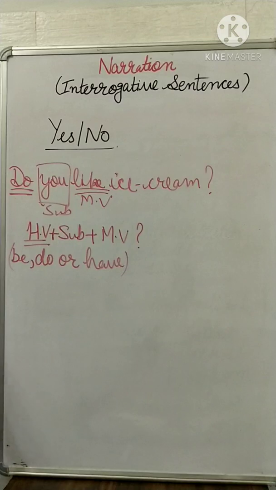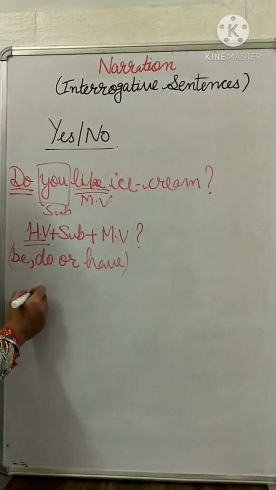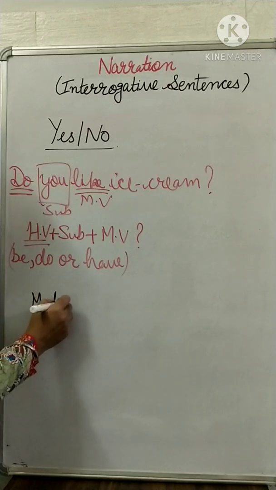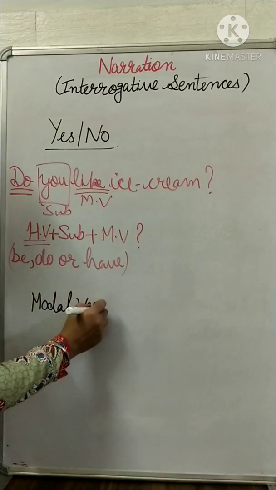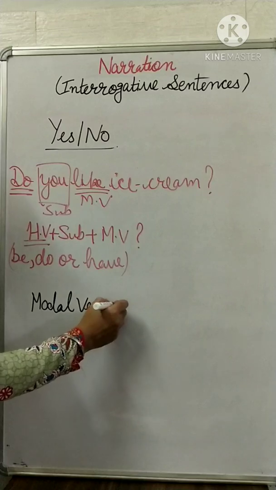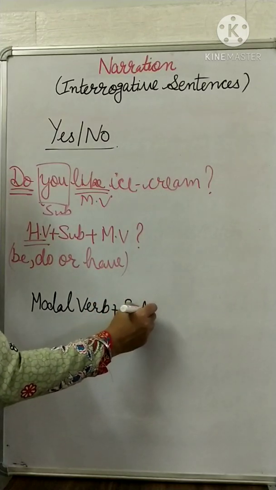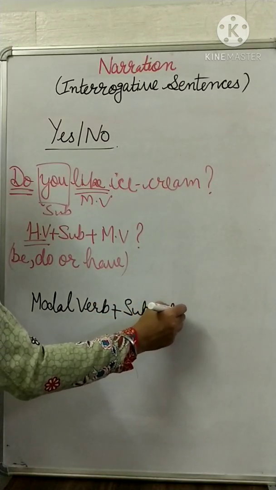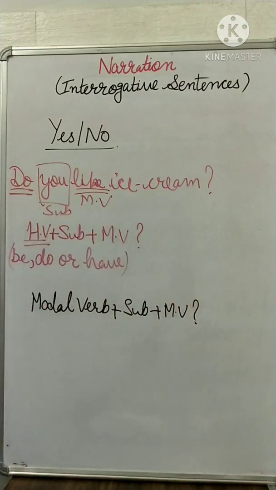Clear? And the next structure which is used is modal verb plus subject plus main verb. Is it okay? So these two structures are followed.